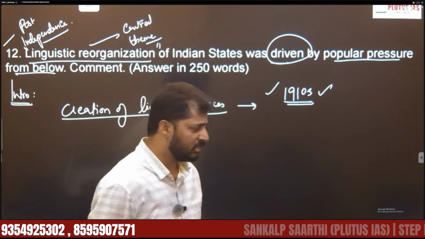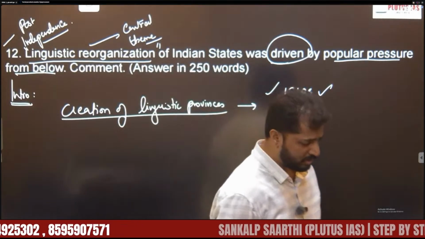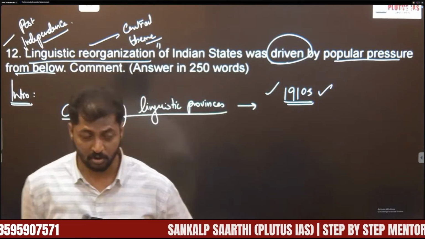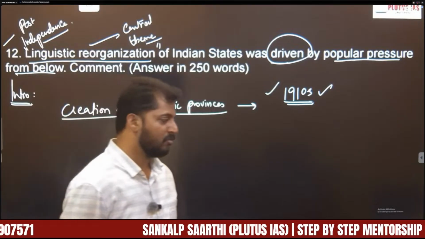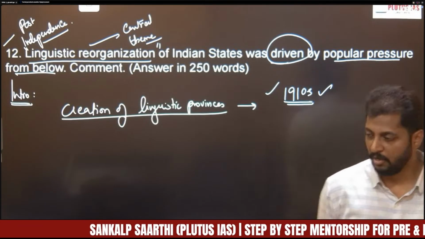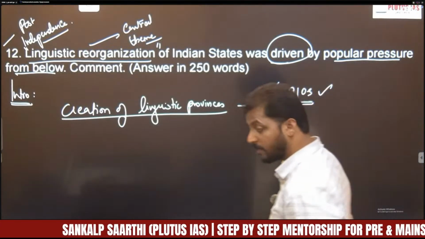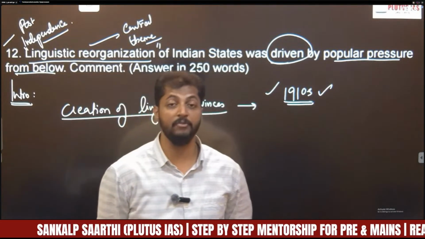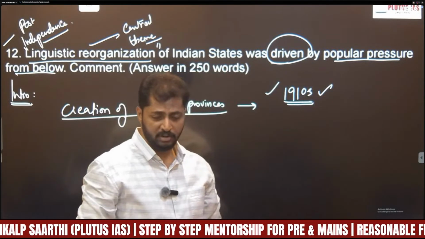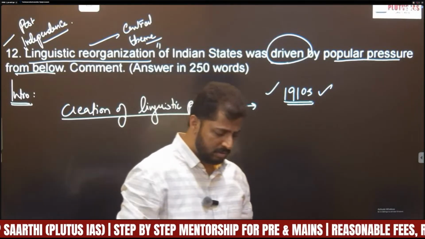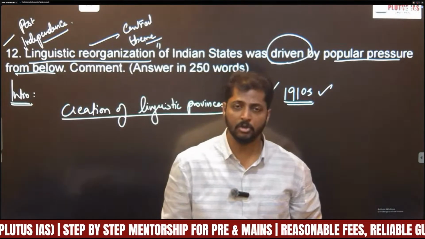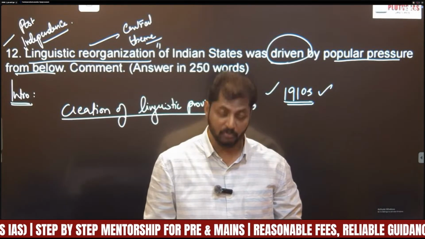Addressing these issues, in the early 1910s, the Congress set up a provincial committee based on language. That was the first step taken by the Congress towards recognition of the aspirations of Telugu people on the basis of language. After that, even in the Home Rule movement in 1916, Annie Besant and Tilak supported the cause of creation of linguistic provinces.